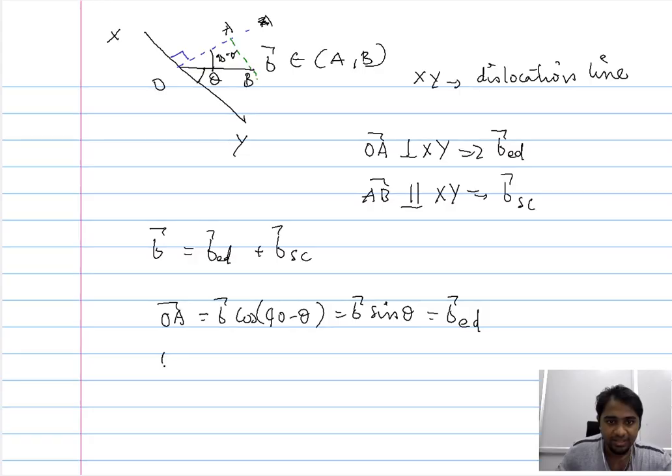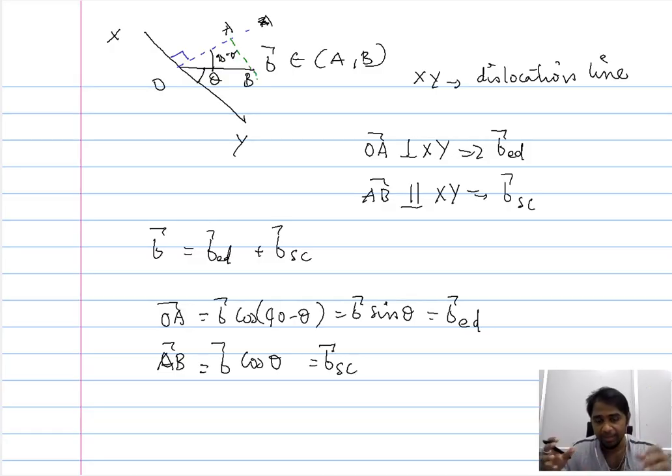Now similarly, we can consider the AB vector, and since it is parallel to the dislocation line, its component can be represented as B cos theta, and this is nothing but the component of the screw dislocation that is present in the combined dislocation.